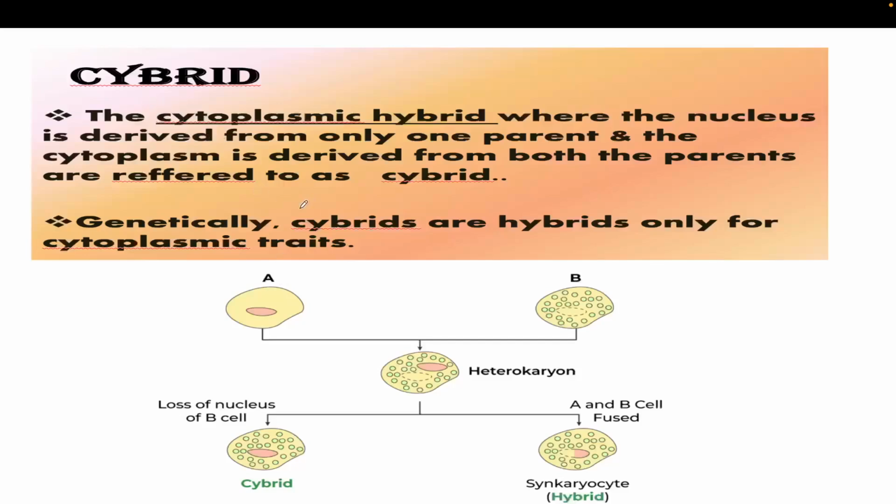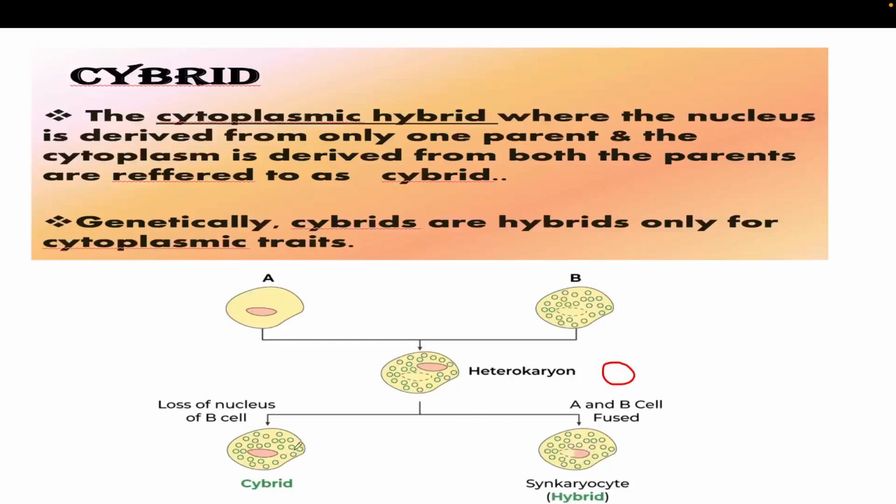Okay, so in the case of the cybrid, here you can see these are two protoplasts. When they fuse together, that is called a heterokaryon. And these two heterokaryons, this is one heterokaryon and another heterokaryon, when fused together there are two possibilities. Either when you fuse A and B cells, it will create the somatic hybrid, which has the cytoplasm as well as the nucleus of both the cells.